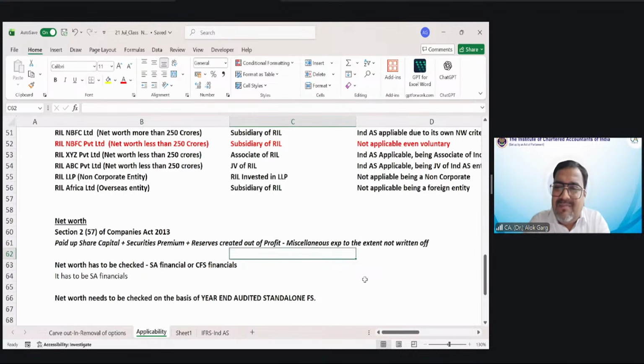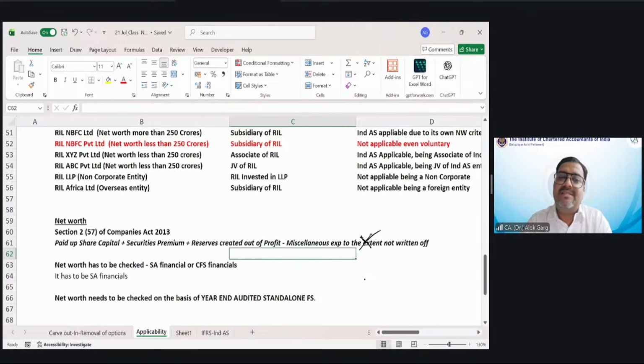While it is written here, it is having no use. This concept has been abolished long back, but still the definition has not been changed. So if in the examination the net worth calculation comes, you have to write paid up share capital plus security premium plus reserves created out of profit minus miscellaneous expenditure to the extent not written off.